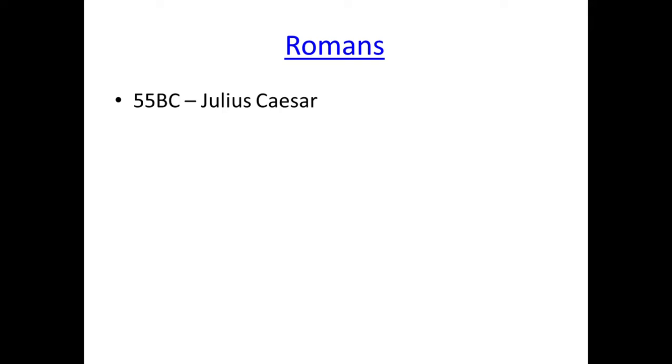After this first attempt, about 100 years later, in 43 years after the birth of Christ as per their calculation, in 43 AD, they successfully conquered England. Who conquered England? The Romans. In which year? 43 AD. You also have to understand that the Romans stayed in England for more than 300 years. The Romans built many roads, and they built up the trade and agriculture of the island.